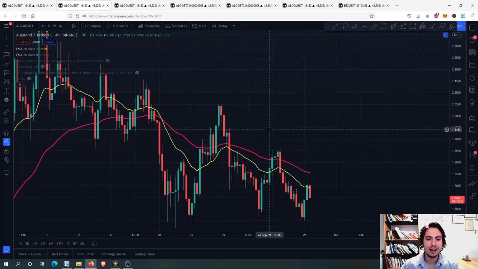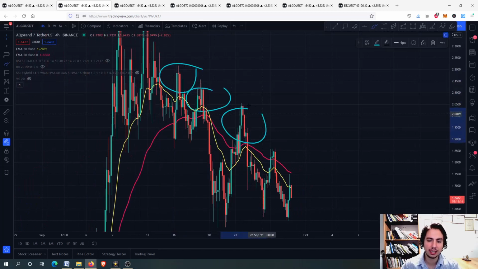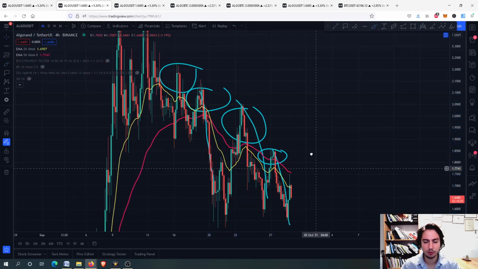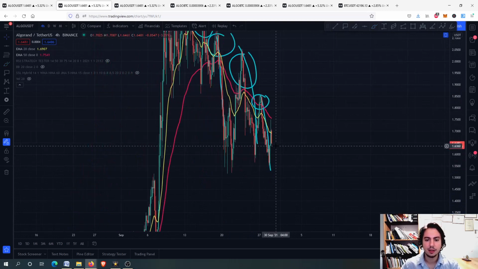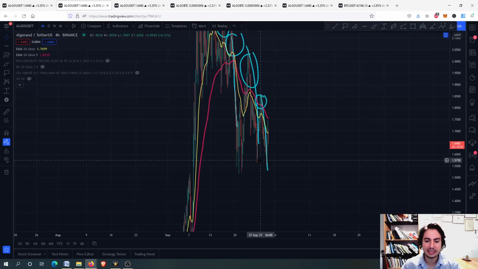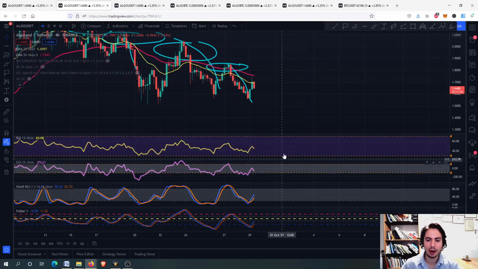Let's go to the risk metrics. You can see that every time we go above the 50-day MA, when we are in a bearish market, we are having sell pressure, okay? Every time we do that, we go down. But the thing for Algorand is that we do not lose this support level right here so much. This is good, but it doesn't also mean that we are perfectly bullish for Algorand. Okay, we will discuss the chances of going upwards and the chances of going downwards.